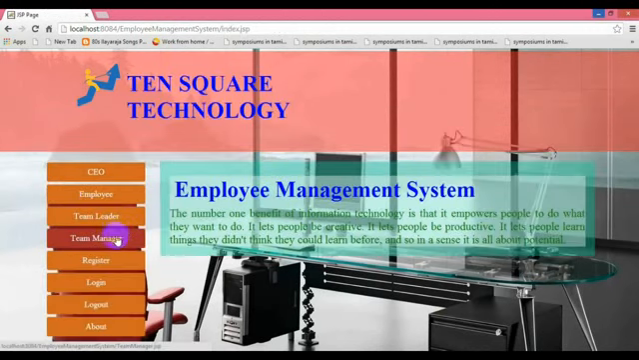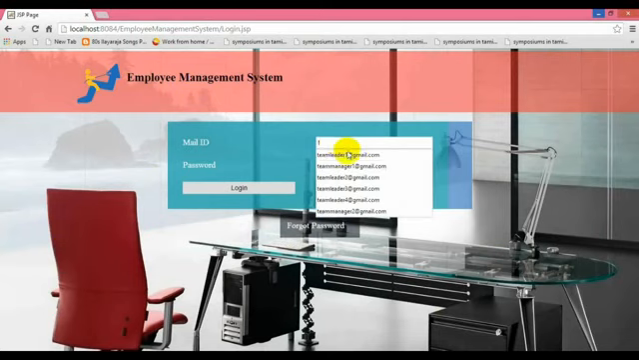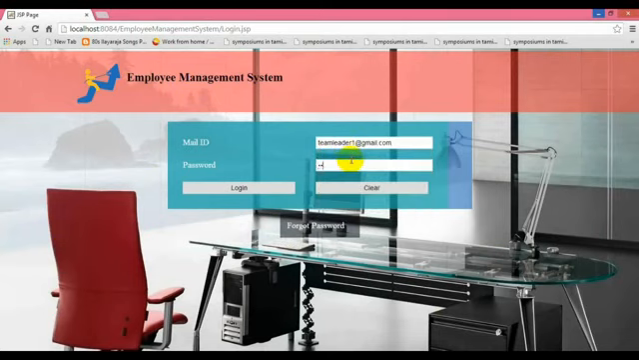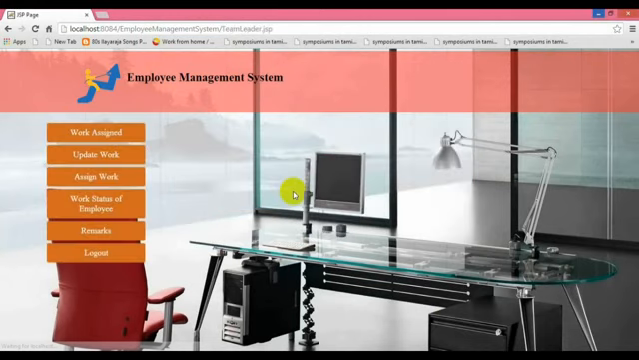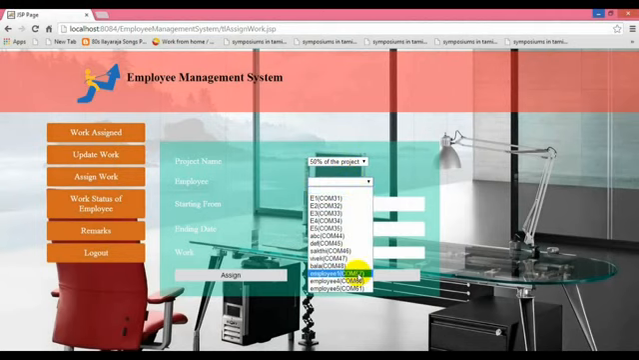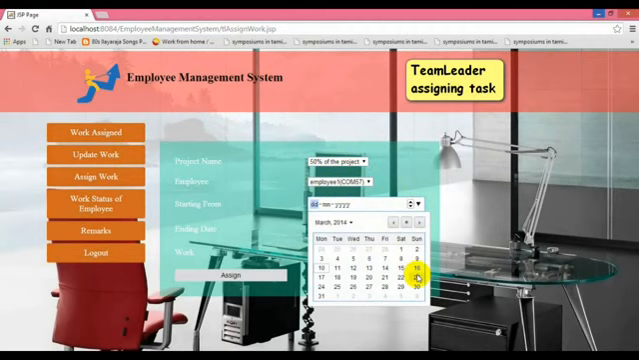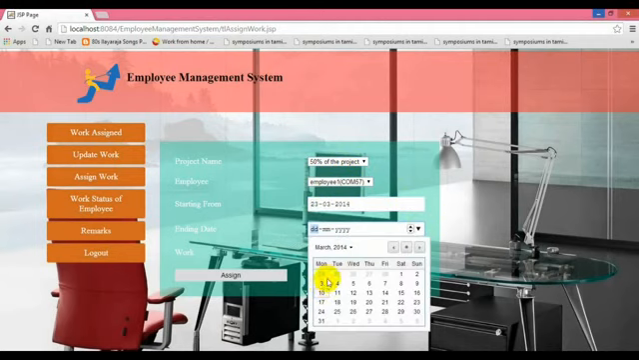Now we are going to the team leader. The team leader can see the status of the employee which are given for the project. So as usual mail ID with a password. So you log in and you can see the assigned work for the employee. So selecting the employee, and we are providing the starting date and the ending date, that the team leader is assigning for the task for the employee.